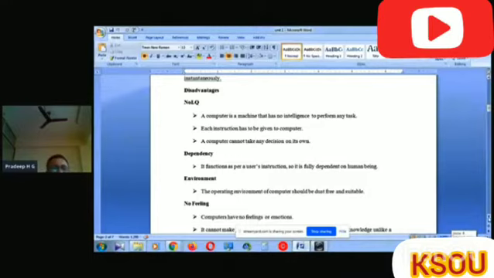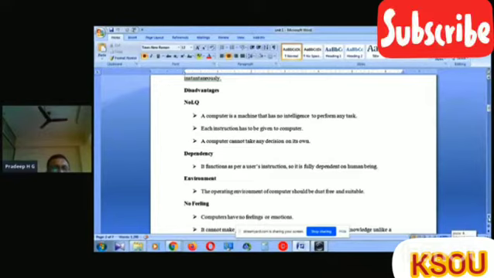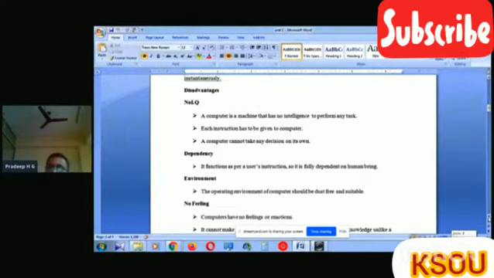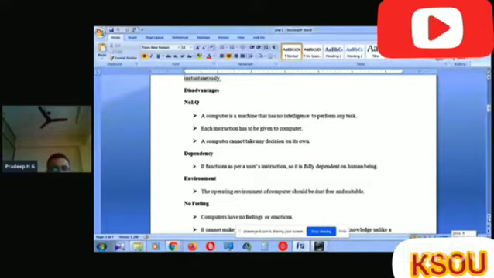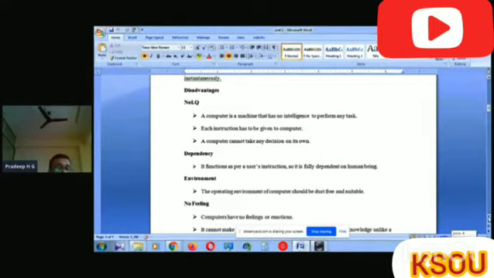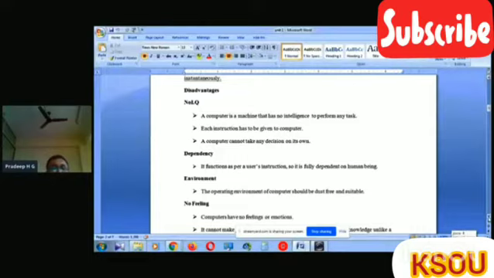Each instruction has to be given to a computer. A computer cannot take any decision on its own. Then dependency. That means the system depends upon the instructions or user instructions of the software. If the user gives a false statement or false instructions, the computer cannot identify what is the right statement. It will purely depend upon human beings.